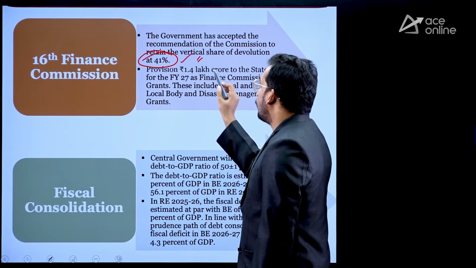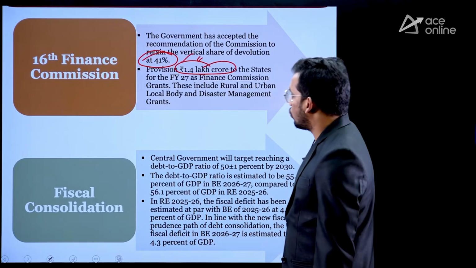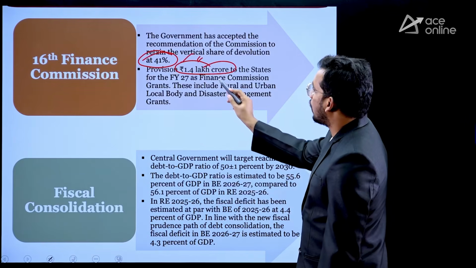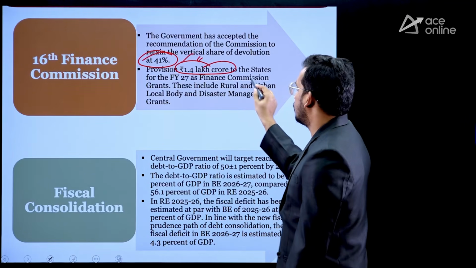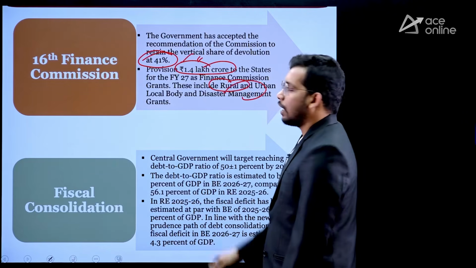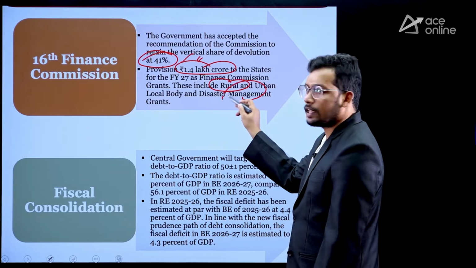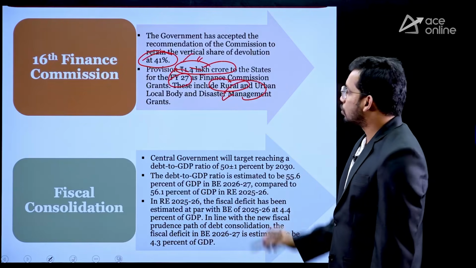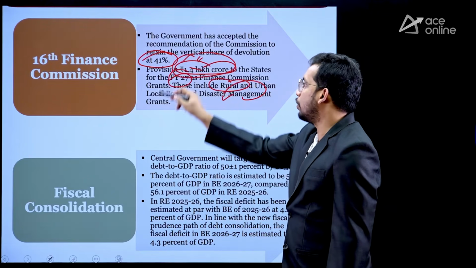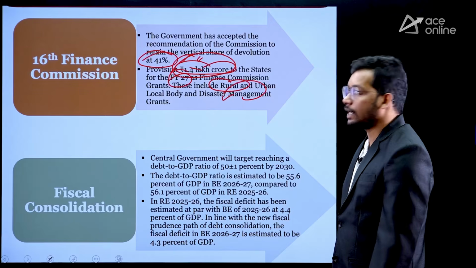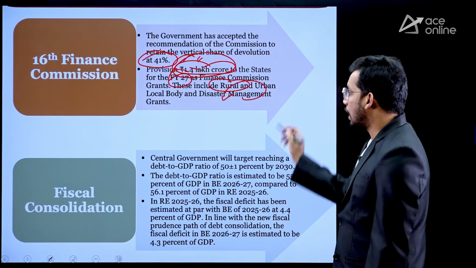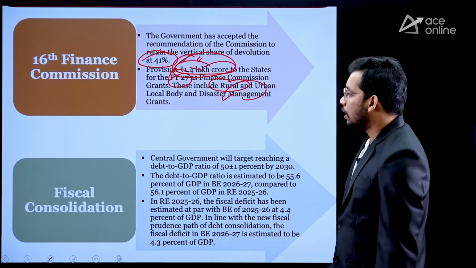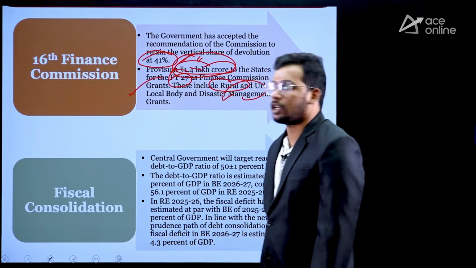Also 1.4 lakh crores will be given as grants for rural and urban local bodies and disaster management grants in the financial year 2027. So in 2027 alone, government is going to give 1.4 lakh crores of grants to the states. Okay, this is the 16th Finance Commission recommendation.